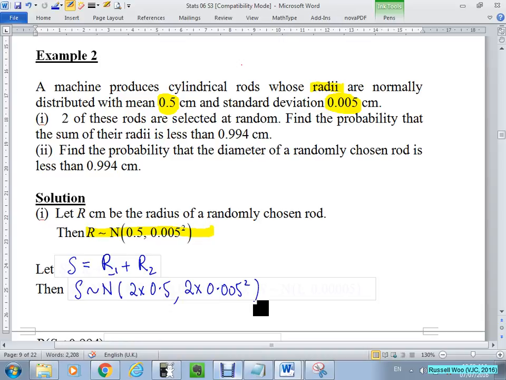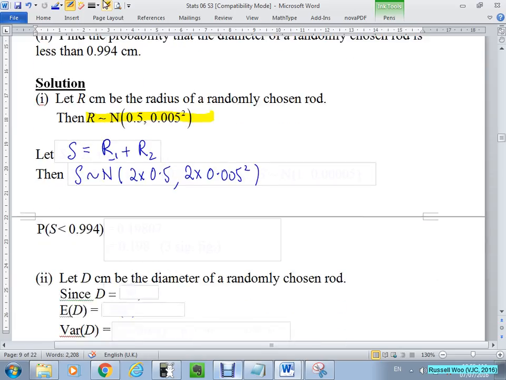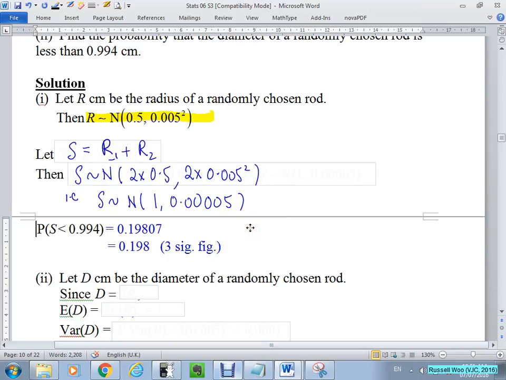So that means, there's one more line here. S follows a normal distribution, mean 1 and variance 0.00005. Okay? With that, we key in the GC, no problems, we get our answer. We get something like that. No problem, this is quite easy. Alright?